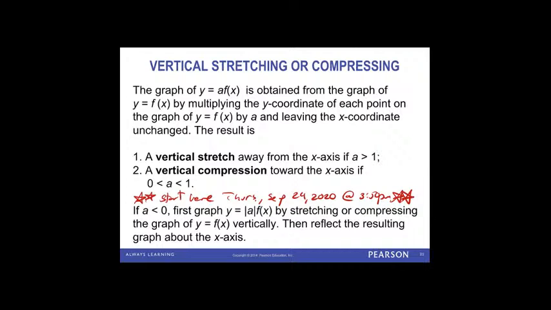So if we continue our discussion on transformation of functions, where we left off, we were supposed to start here last time, was this notion of vertical stretching or compressing. This notion of transformation of functions, to me, the ideas are simple, but it is kind of information overload. It's a lot of information, and I don't really expect you to be proficient like that, but you just have to kind of push.